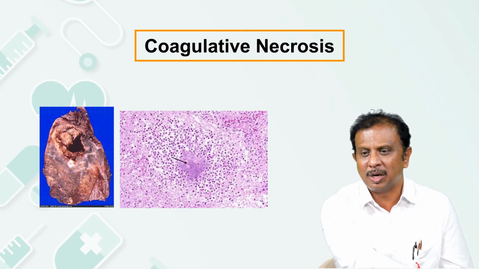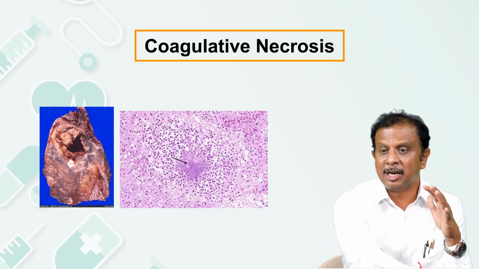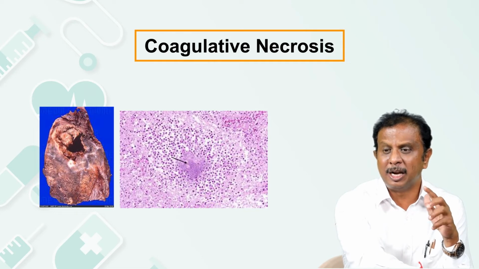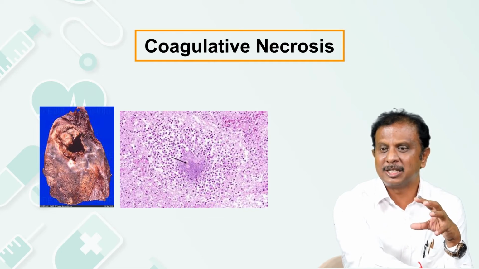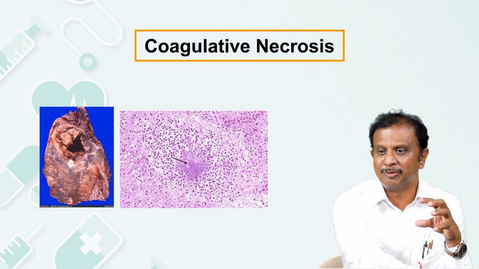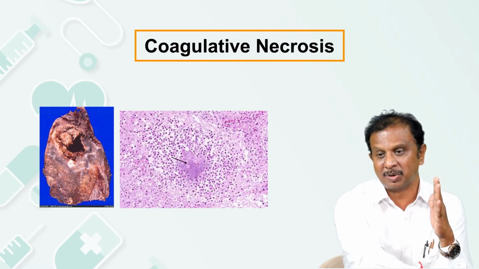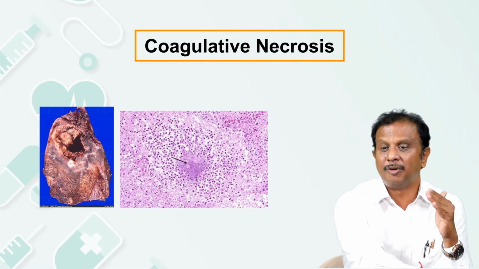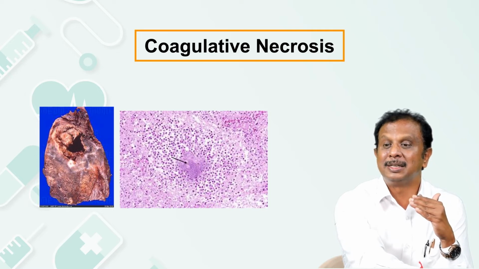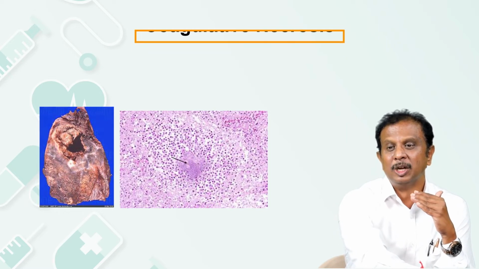You recognize the coagulative necrosis by the shadowy cells, where the cellular morphology and the cellular borders are retained. The cytoplasm starts appearing more eosinophilic. There might be loss of nuclear protein, and you get to see the contraction band necrosis. And these are all the features of ischemic necrosis that has resulted in coagulative necrosis.